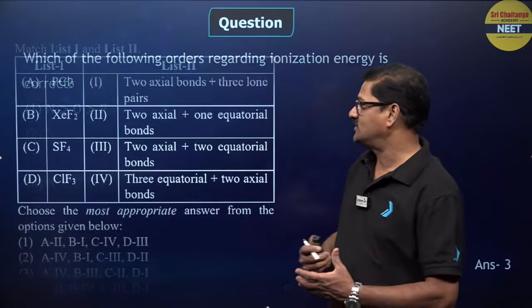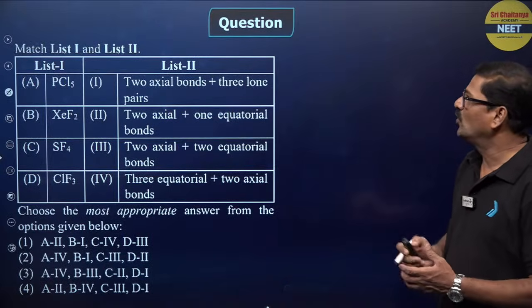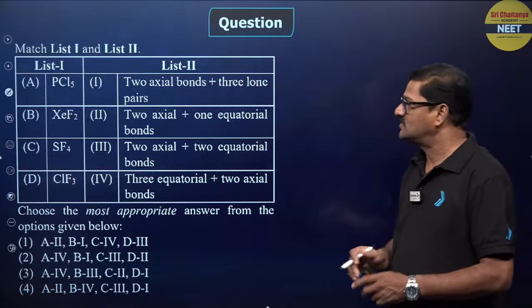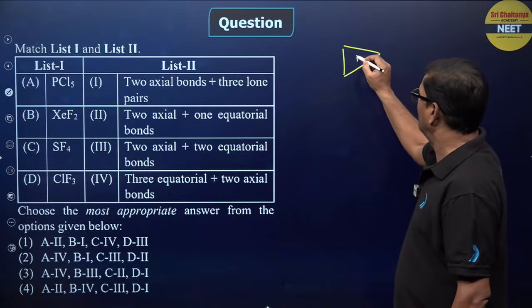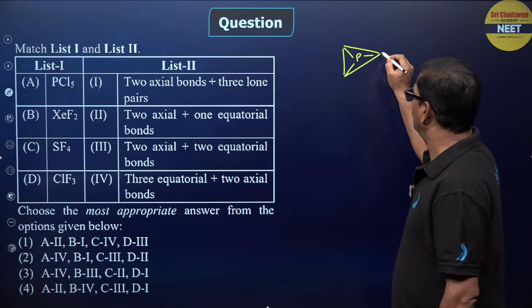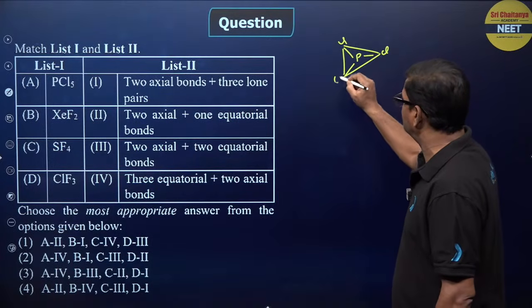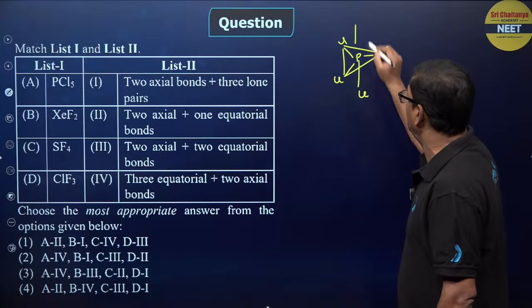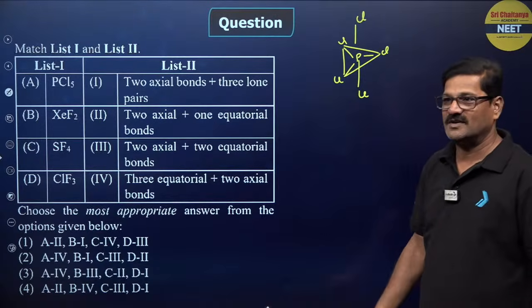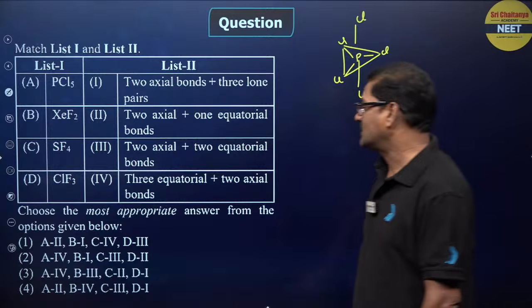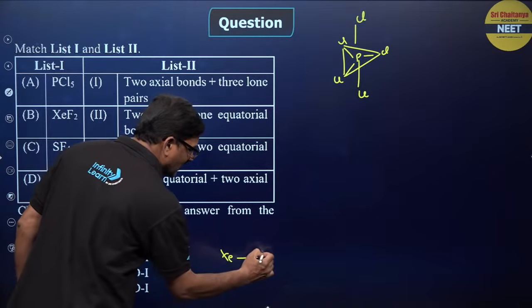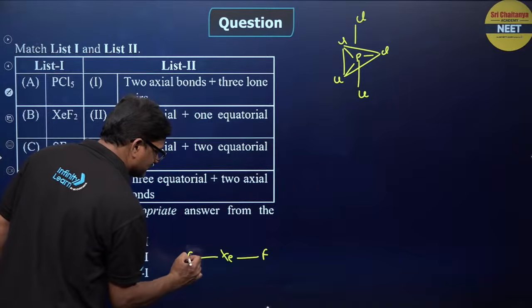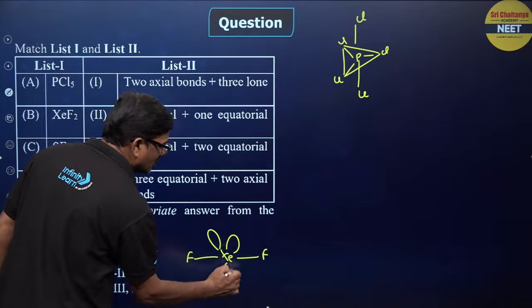Right, one more question I just want to give you. Match List 1 with List 2. PCl5: phosphorus, chlorine, 3 equatorial bonds, 2 axial bonds, trigonal bipyramidal, right? Now XeF2, you are going to get Xe, linear structure, with lone pairs in the equatorial positions.